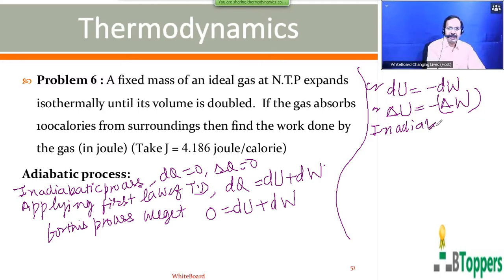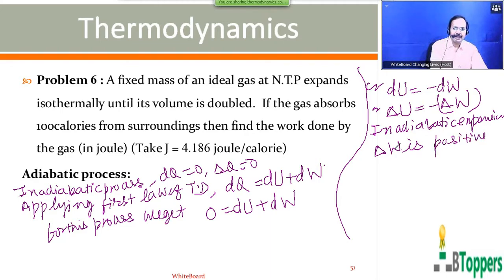So in the adiabatic expansion, in any expansion, whether it is adiabatic, isothermal or isobaric expansion, whenever the gas expands, the volume increases, and we can say delta W is positive. In the adiabatic expansion of an ideal gas, work is done by the gas, so delta W is positive. Now delta U is equal to minus delta W. If delta W is positive, delta U will be negative.